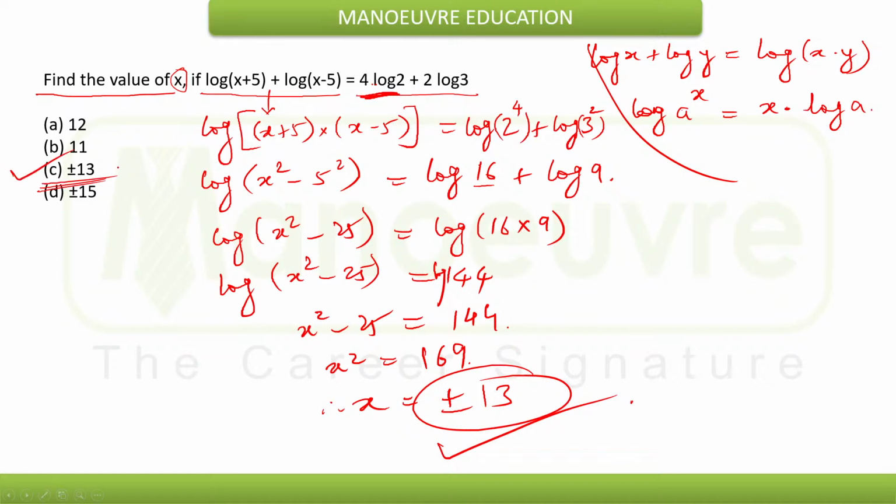Option C will be the answer. I hope this example is clear to all of you. Now, similar types of questions will naturally come in the exam. So you need to prepare for that, because we are following a very close pattern of the questions that are asked in the TISSNET exam.